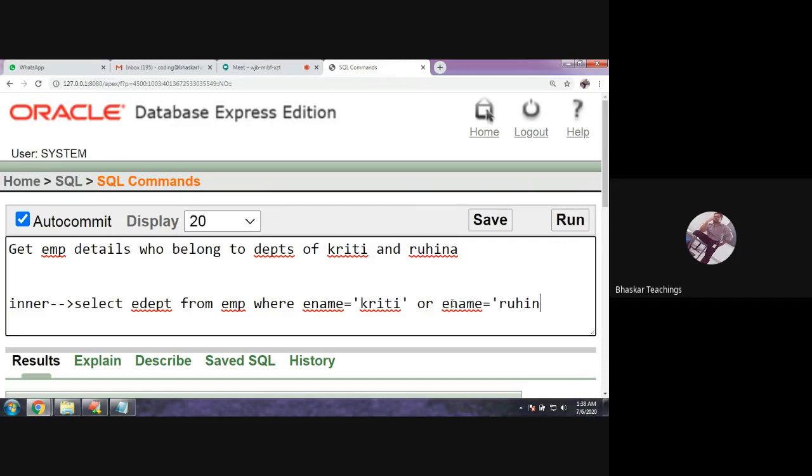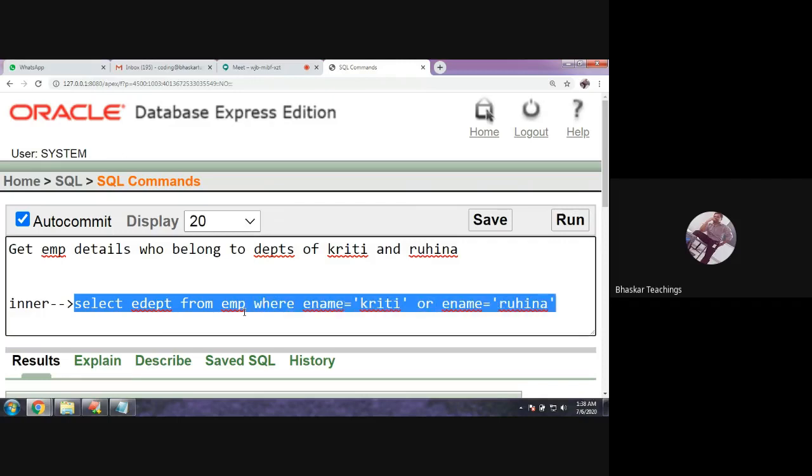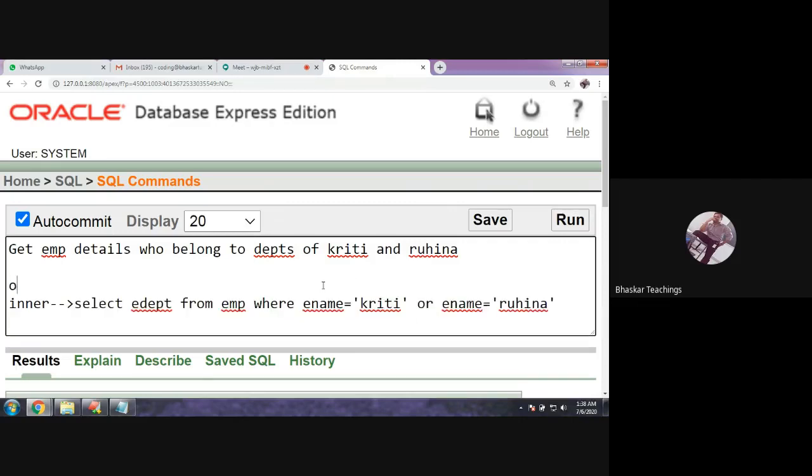You should know how these operators and, or work. We have discussed them during the clauses, right? So here this query will retrieve me the departments of Kriti and Ruhina. Select the department from the table where the names are Kriti and Ruhina. Okay, now what is the outer query? The outer query will get the employee details.